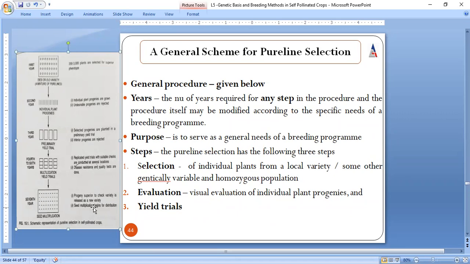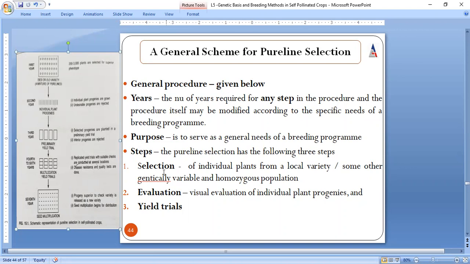Although it is the same, you just need to accept that this is the extra step that is conducted here, right? And here, in spite of multi-location yield trials, multi-location means the trials carried out at many different locations. Yield trials means the trials conducted to see the yield, right? And here one more test is carried out, quality tests. We also want to see, when any variety is introduced to a newer area, whether it is resistant to the diseases prevailing in that particular area or not. So the disease resistance aspect will also be seen here.